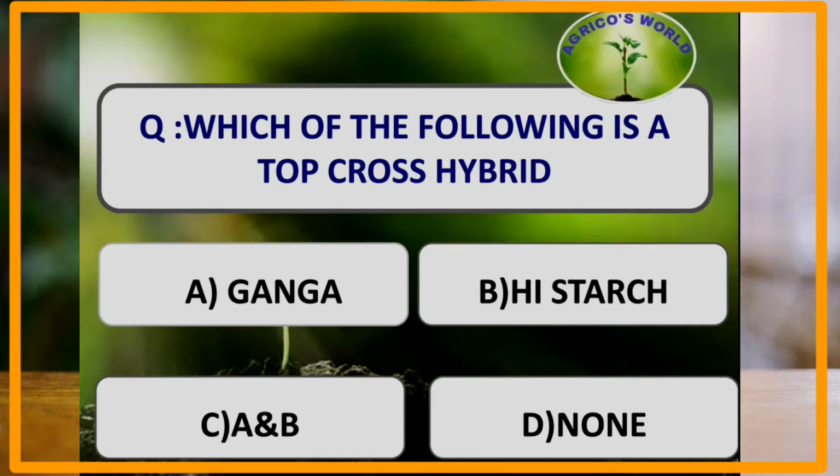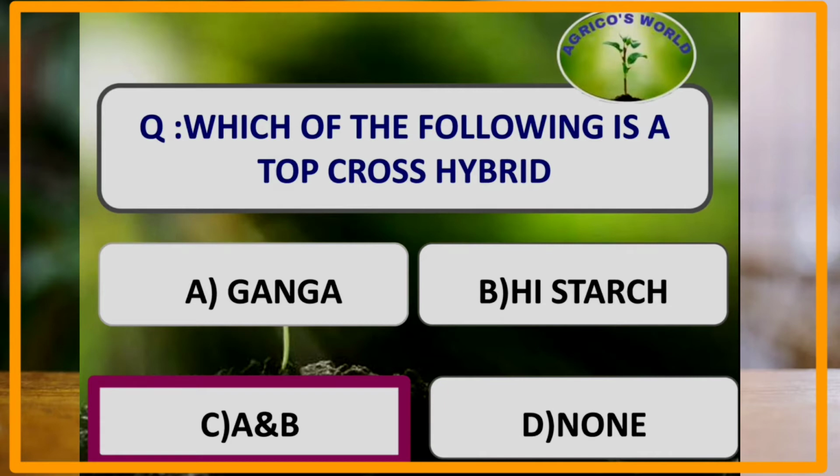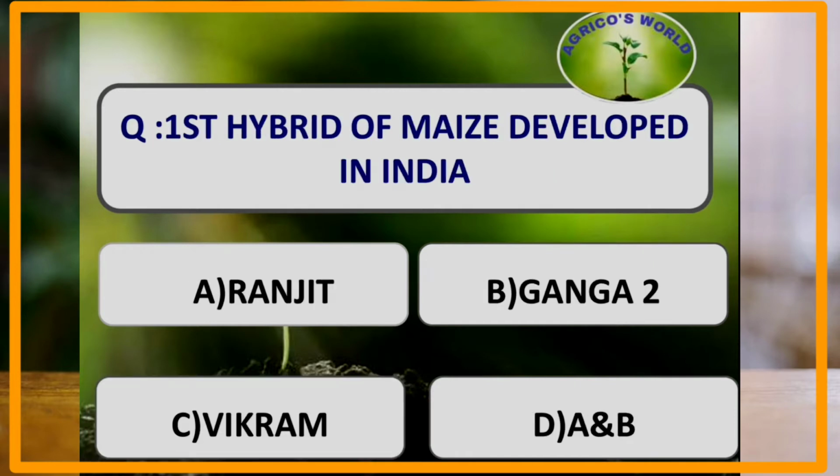Which of the following is a top cross hybrid? A top cross hybrid is developed by crossing an inbred line with the open pollinated variety, and Ganga and high starch are the top cross hybrids. What is the first hybrid of maize which is developed in India? Ganga 2 is the first hybrid of maize which is developed in India.